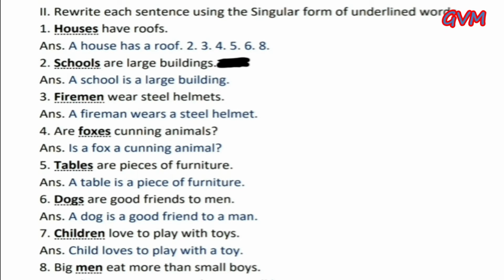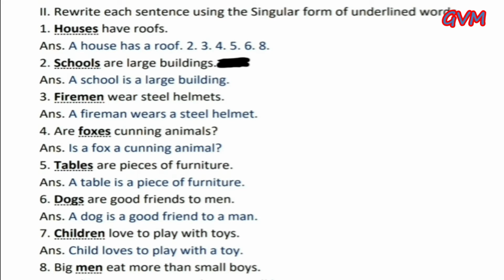Second one, schools are large buildings, and the answer is: A school is a large building. Third, firemen wear steel helmets, and the correct answer is: A fireman wears a steel helmet. In this sentence, we take a singular verb, so we take wears.